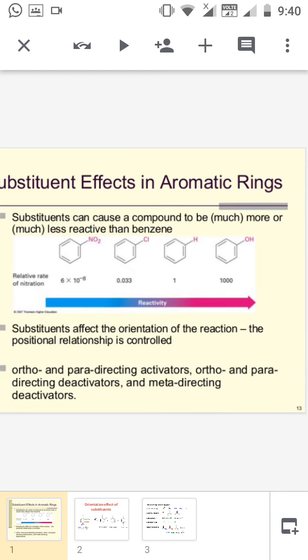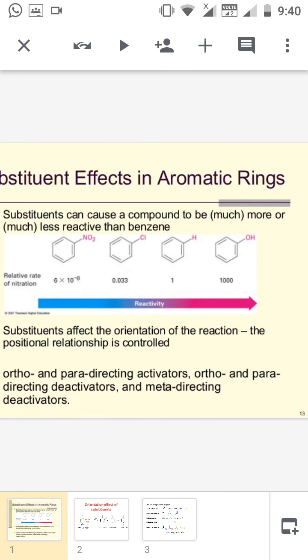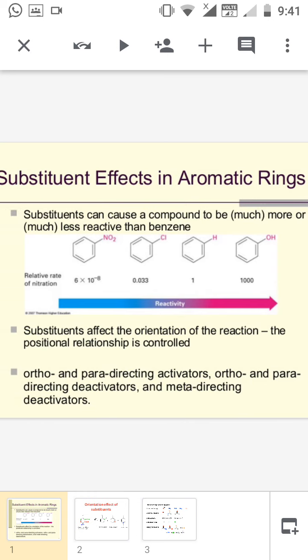The first one is nitrobenzene. Here we are taking the example where the electrophile E plus is the nitronium ion. I am comparing the nitration of different monosubstituted benzenes. So the first example is nitrobenzene, where the already existing group is nitro.